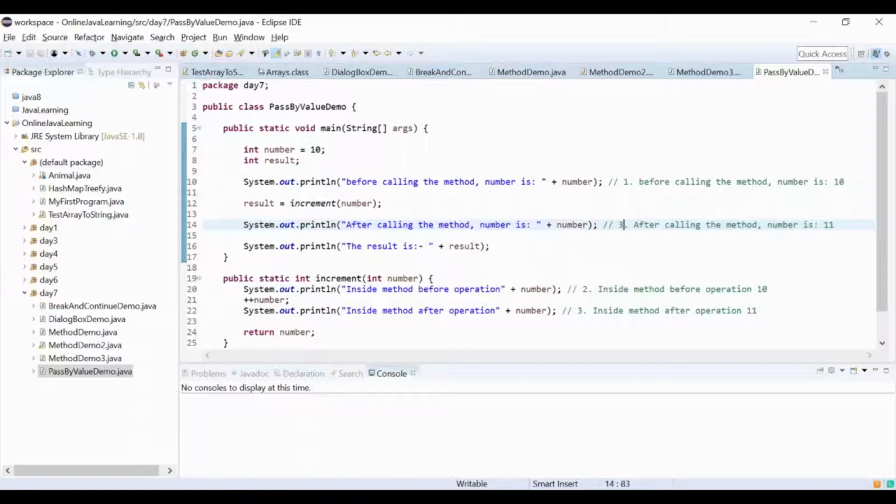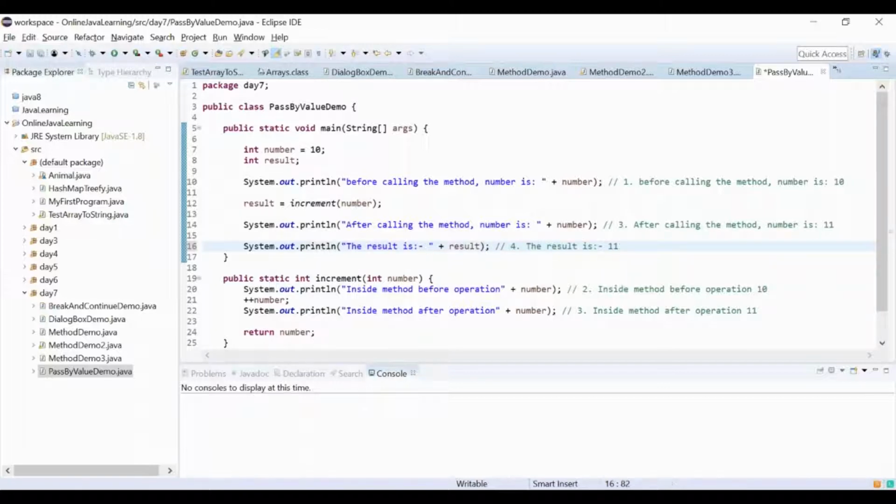Now what will happen here? It will come out of that method. And what should be the number? Control will come to line number 14. No, print is 11 itself, right? Number is 11 or 10? Number is 11. And what about result? Result is also 11.